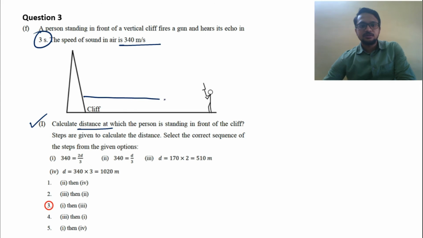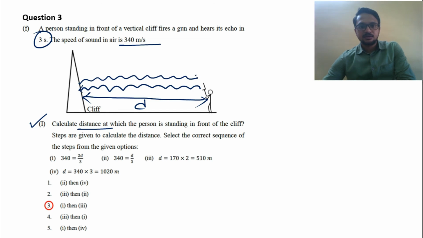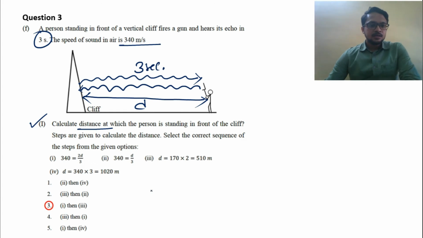So this distance we have to find, from cliff to person. The person fires the gun and the sound goes like this, hits the cliff and comes back to the person. This total time is given, that is 3 seconds. So what will be the step?